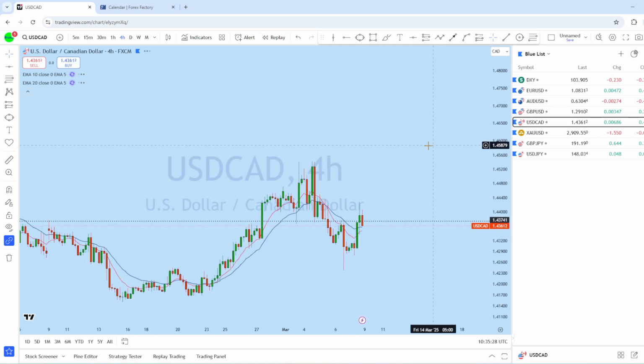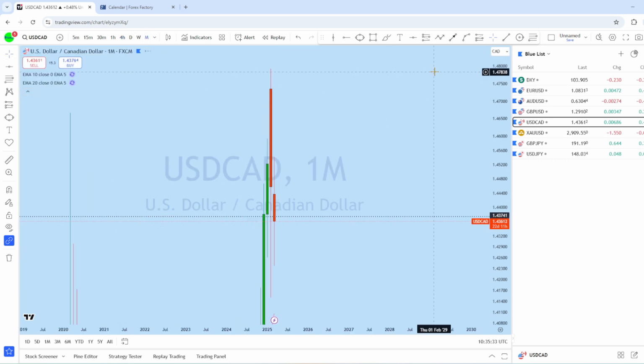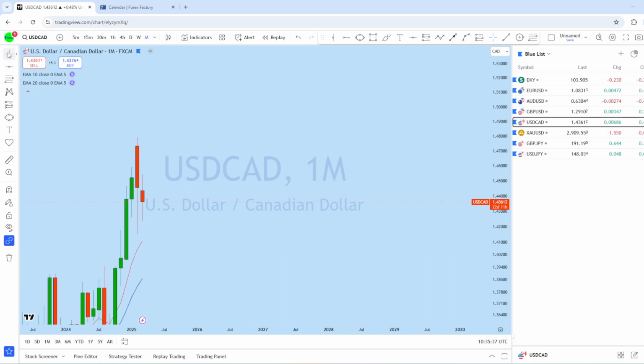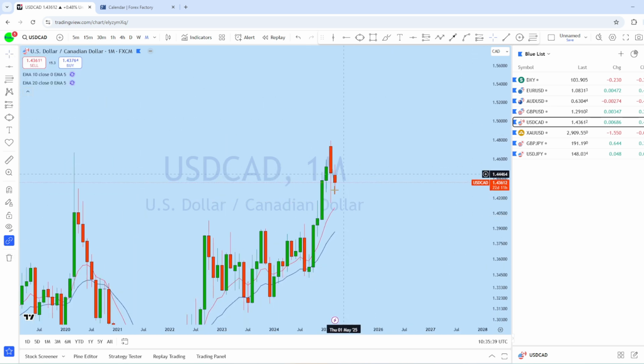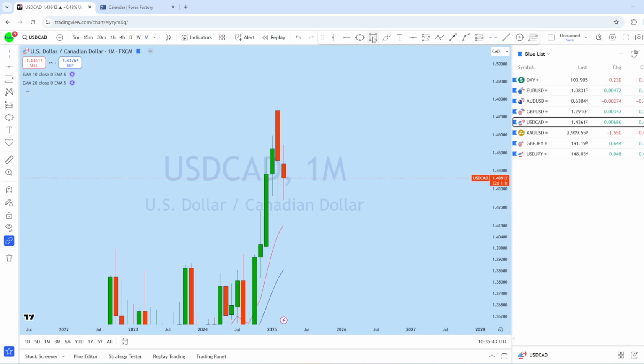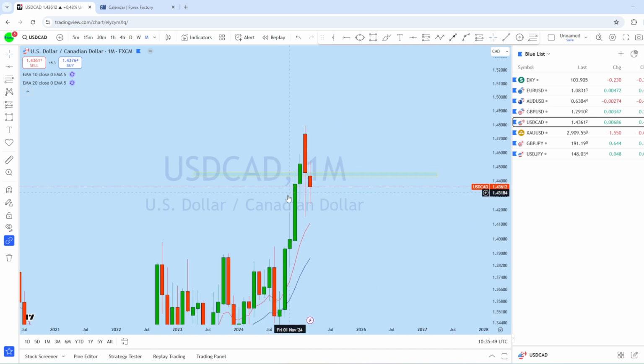Now let's look at dollar CAD. Let's see what kind of trading opportunity we have. Looking at the monthly chart on dollar CAD, we can see that, like the DXY, dollar CAD is also showing a bearish move. What we can expect for this market is to retest and then potentially return again to the downside to create a new lower low.